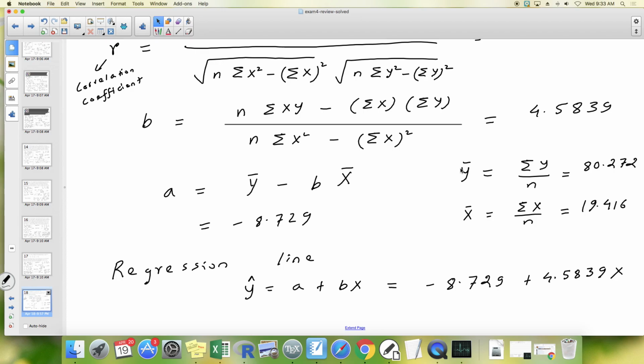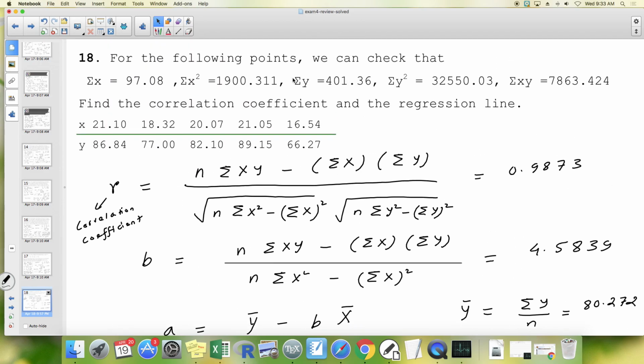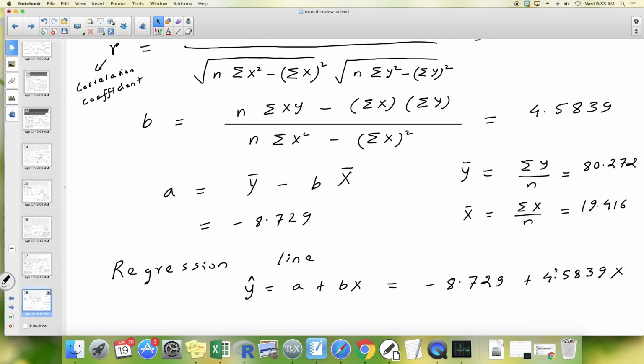So what's y bar? It's sigma y divided by n. That makes sense. Y bar is the average of y's. So you sum up all the y's and divide by the total number. So if you plug in the sigma y and n equals 5, this comes out to be this. Similarly, x bar is sigma x divided by n.